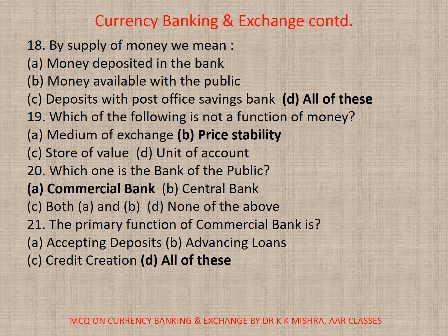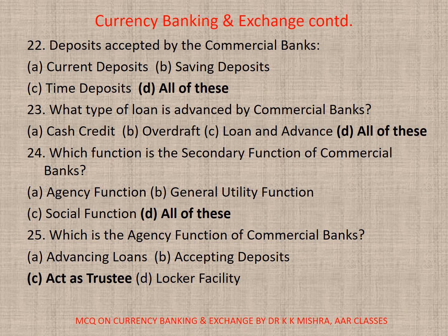20. Which one is the bank of the public? A. Commercial bank, B. Central bank, C. Both A and B, D. None. Correct option is A. Commercial bank. 21. The primary function of commercial bank is A. Accepting deposits, B. Advancing loans, C. Credit creation, D. All. Correct option is D. 22. Deposits accepted by the commercial banks: A. Current deposits, B. Saving deposits, C. Time deposits, D. All. Correct option is D. All.